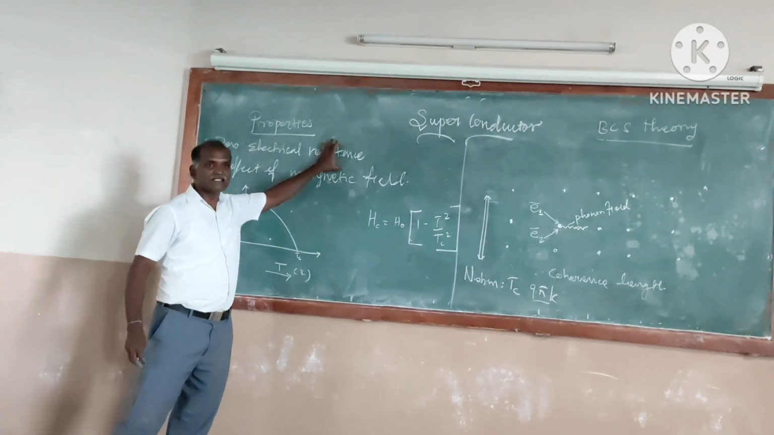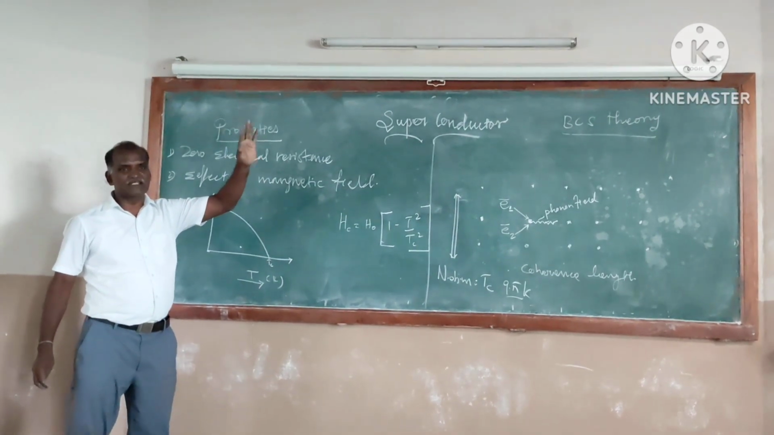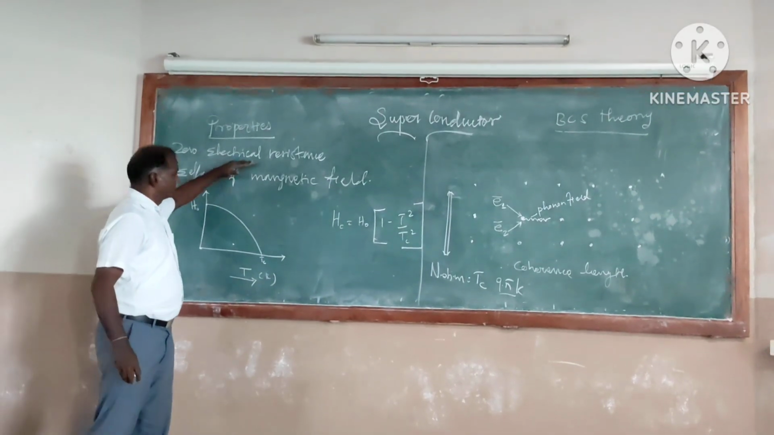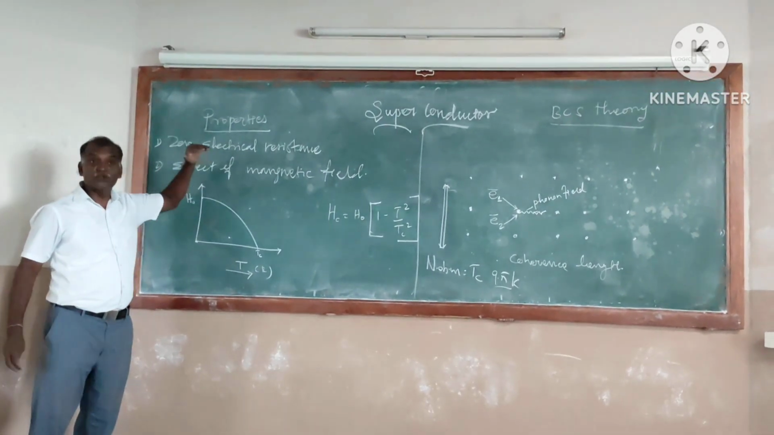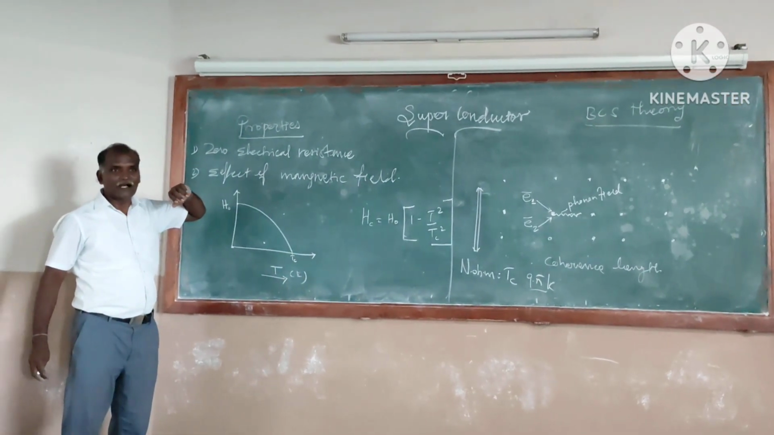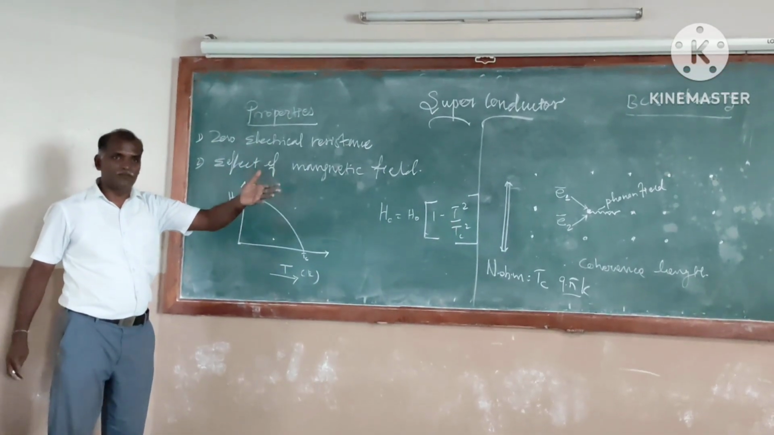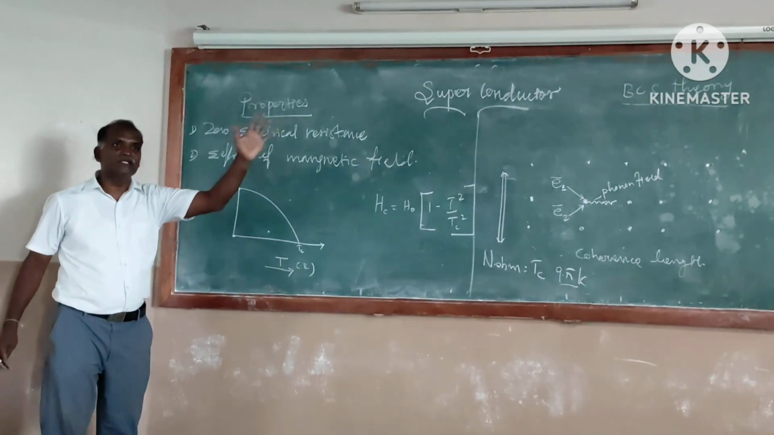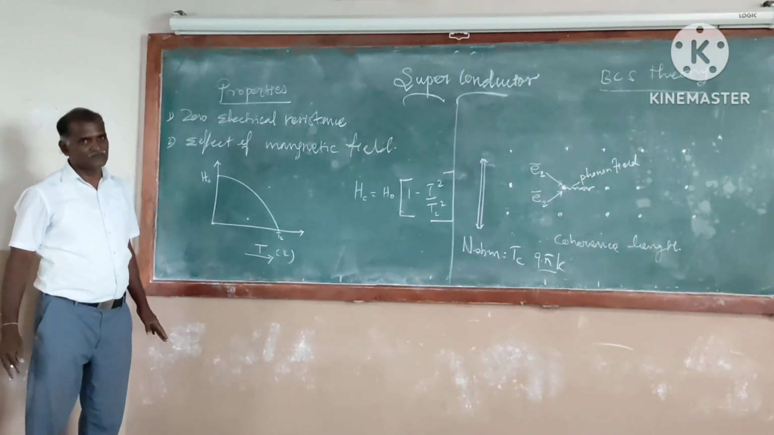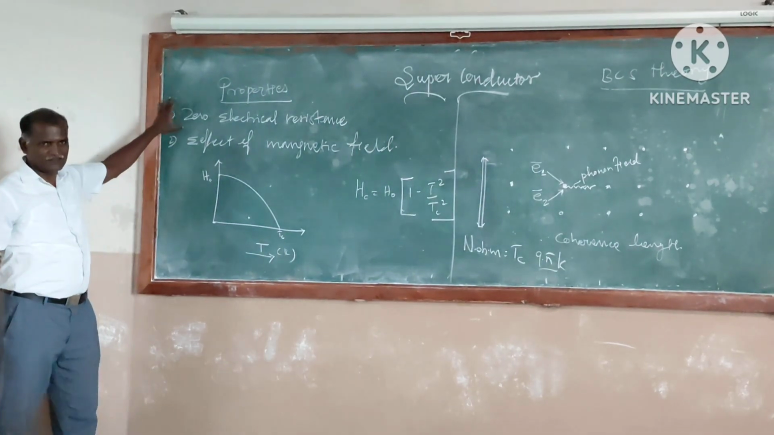Zero electrical resistance means that superconductors like aluminum, tin, lead, niobium do not give any resistance at the transition temperature. Why do they not show any resistance? At low temperature or transition temperature, they form a Cooper pair. Once Cooper pairs are formed, they travel or sail some distance without any resistance. That distance is called the coherence length.